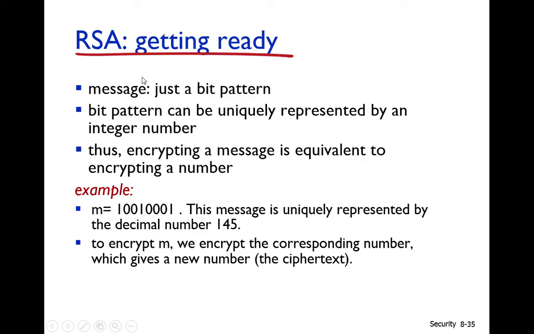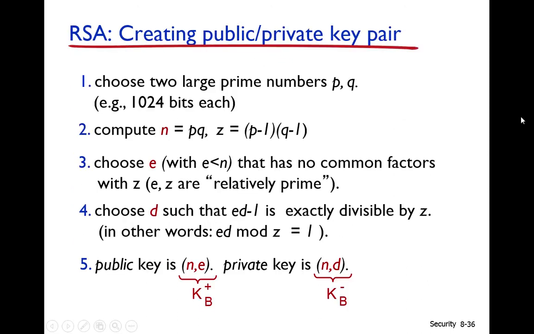In RSA, the message is just a bit pattern. The message is not a block, it is a bit pattern, and a bit pattern can be uniquely represented by an integer number. Thus, encrypting a message is equivalent to encrypting a number. For example, this message is a bit pattern, and it can be represented by the decimal number 145. When it is encrypted using the public key or private key, a new number is generated. So this is the working of the RSA algorithm.